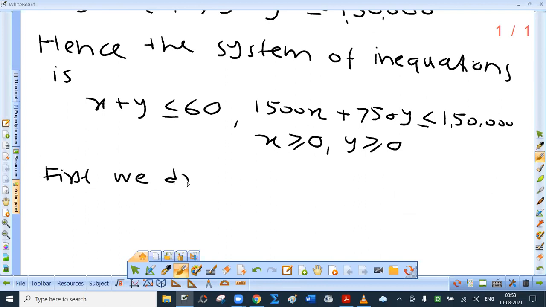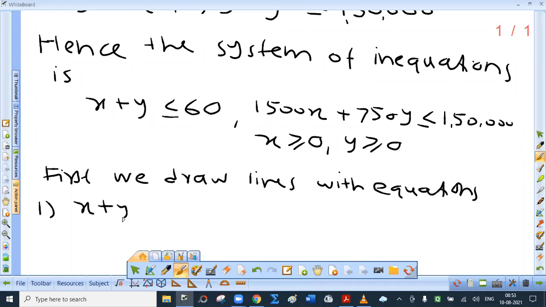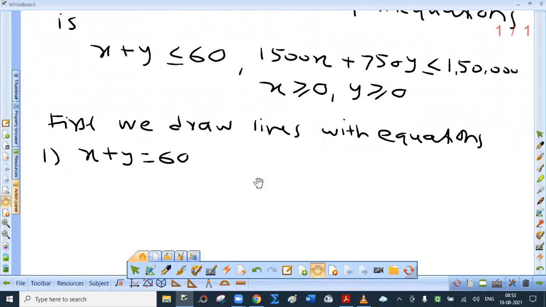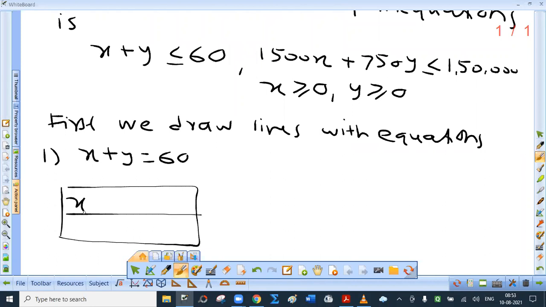First we draw lines whose equations are x plus y equal to 60. So which 2 points?